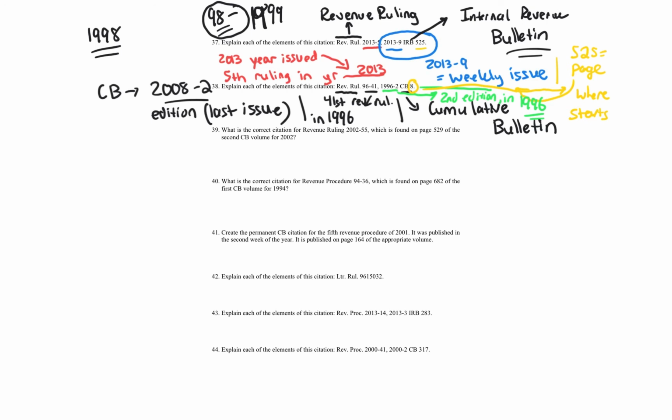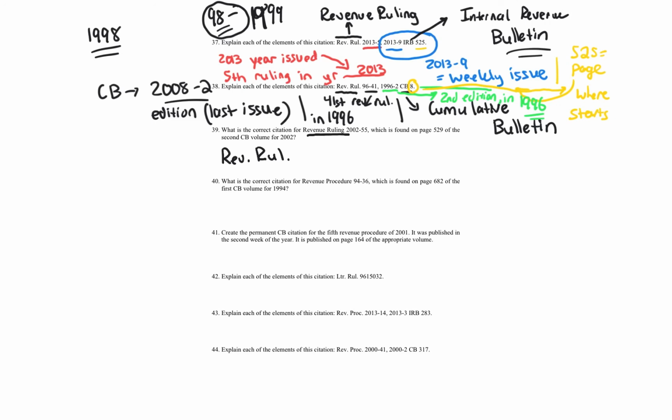All right, let's go on to question 39. What is the correct citation for revenue ruling 2002-55, which is found on page 529 of the second CB volume for 2002? So now we're doing the reverse. I gave you the citation and I wanted you to tell me what it is. Now I'm giving you the answer for question 37, 38 and telling you to construct the revenue ruling for me. So again, the abbreviation for revenue ruling, rev ruling. Okay, we got that. Boom, right? Really getting stuff done, right?